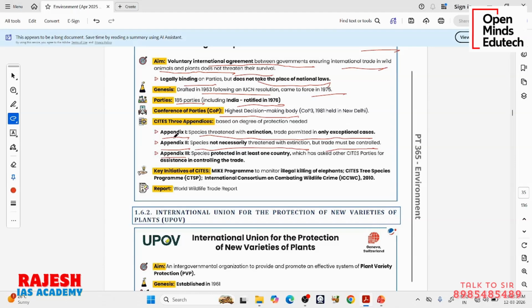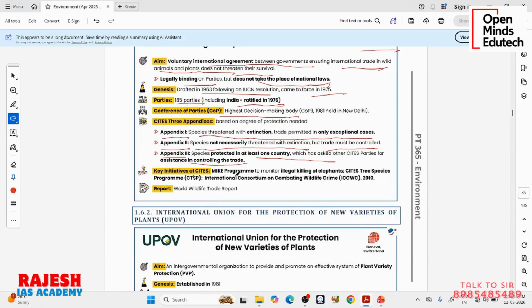Appendix 3: Appendix 1 is for those species which are important for all the countries across the world. There may be some species which are specifically important for one particular country. It may not be a big concern for all other countries. So when one or two countries are worried about one or two particular species, they can request all the members of CITES to include whatever species they are worried about in a new appendix called Appendix 3. So on request of some particular country, some animals are given special protection under Appendix 3, to control their trade.